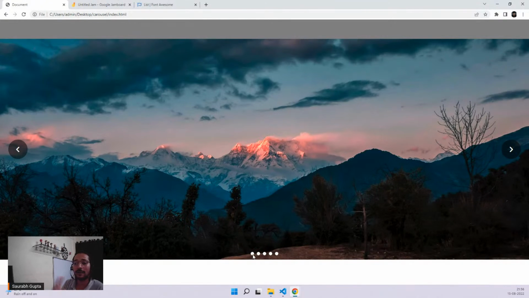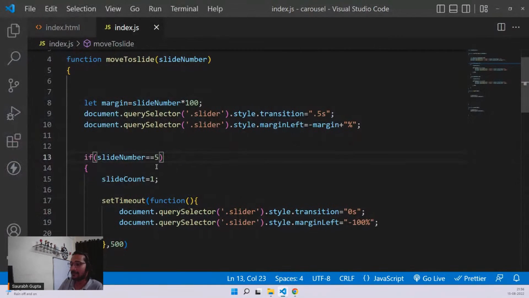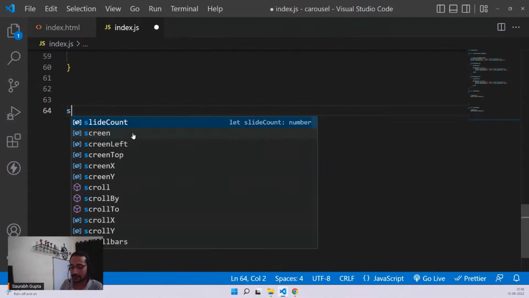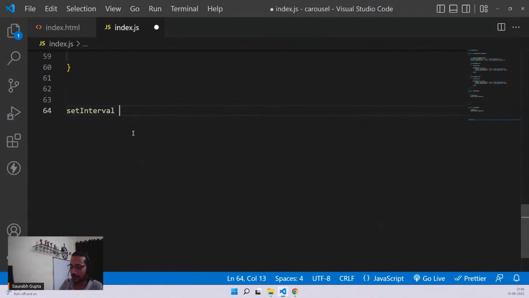Moving this slide automatically. I want you guys to do that. I'll give you a hint. Just like setTimeout, there's a function called setInterval. If you do a little research, you can use this to move your slide automatically. And for changing indicators, your normal JavaScript. Just see what you can do. Just use whatever we have learned. That's the upgrade that I want you to perform.